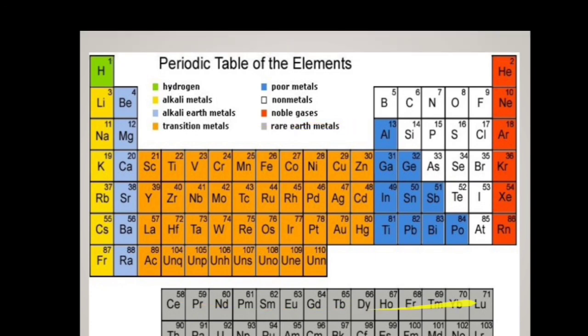Next, coming to the f block elements, they are called the rare earth metals. They are found rarely in the earth and are not found very easily, so they are called the rare earth elements. What are those? The f block elements, the lanthanoids and the actinoids.